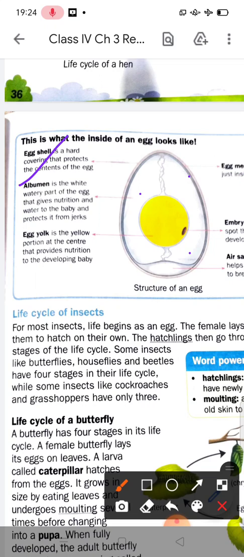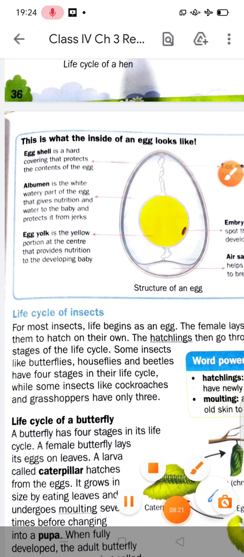And what is the function of this part? Albumin gives nutrition and water to the baby. It is the white, watery part of the egg, and it supplies nutrition and water to the baby, and it also protects it from jerks and any injury.